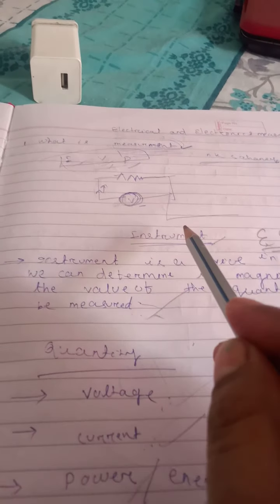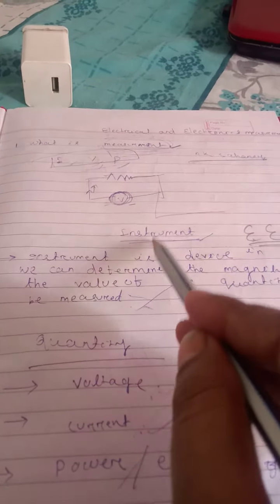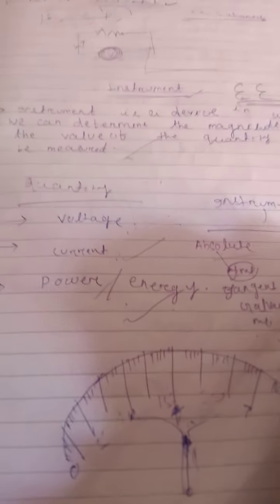Simply we can say an instrument is a device that measures quantities. Which quantity? Electrical quantity. That means it can measure voltage, current, power, or energy, etc. Now this instrument can be divided into two parts. One is an absolute instrument, the second one is a secondary instrument.